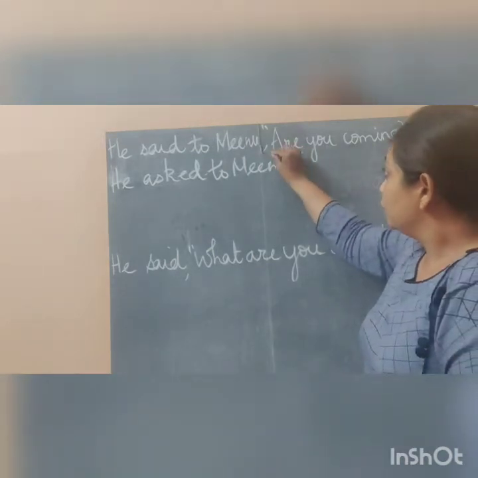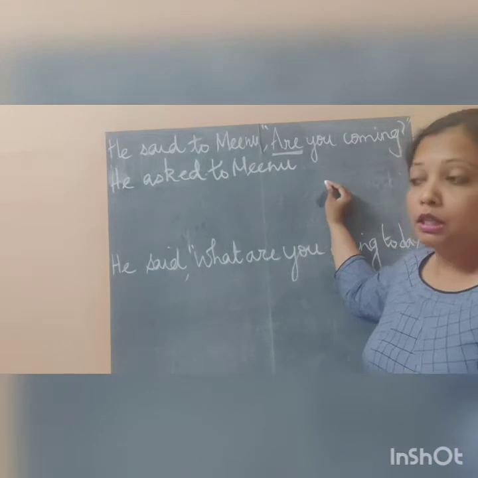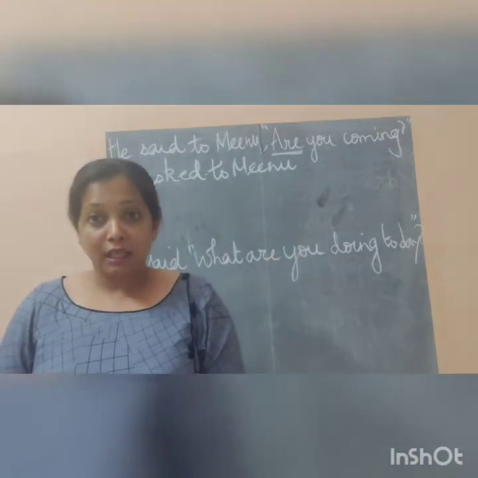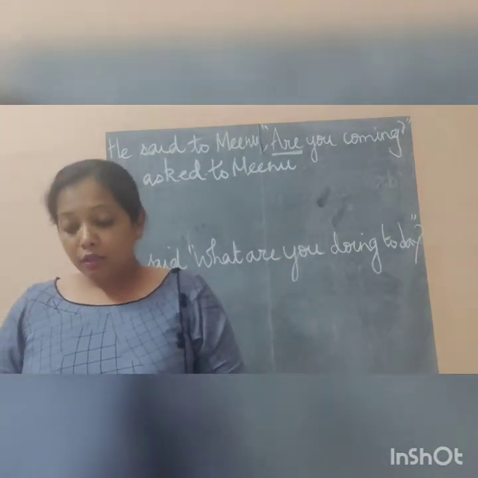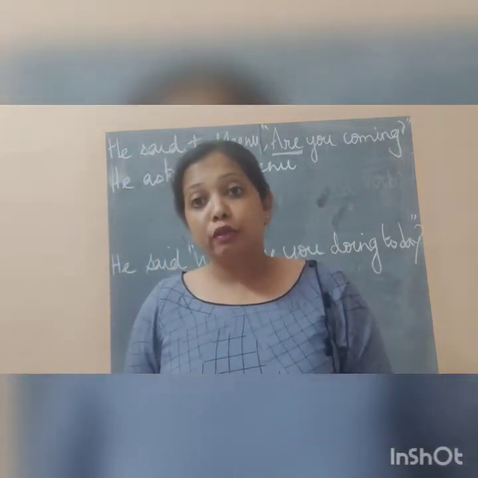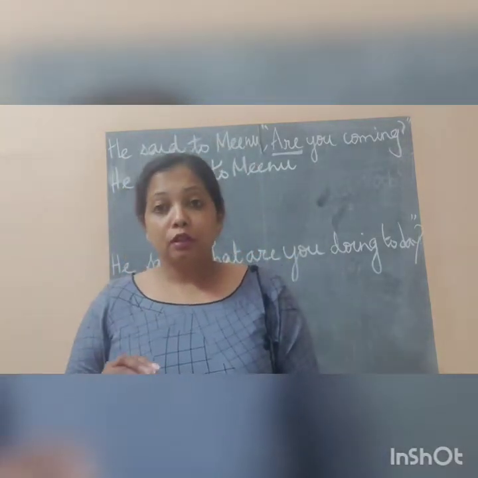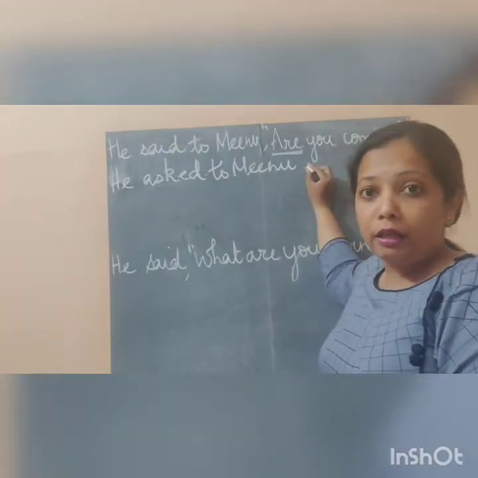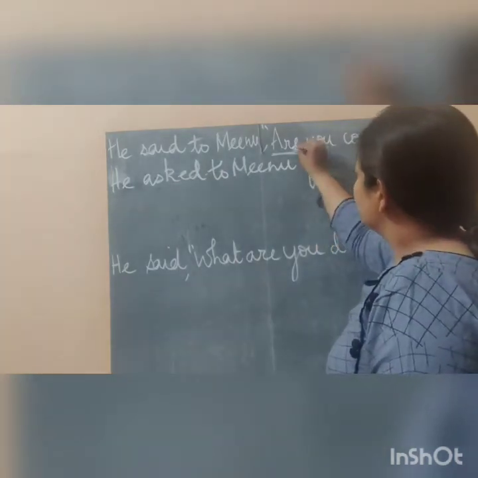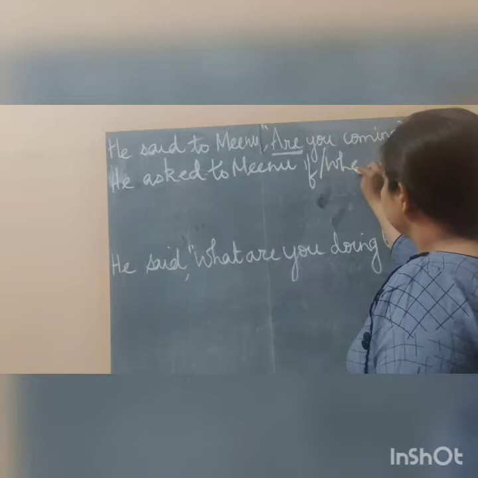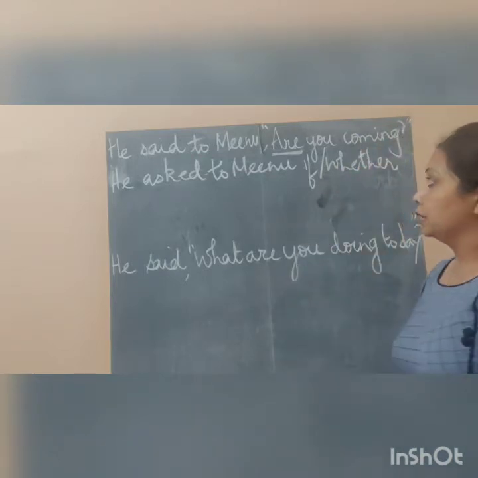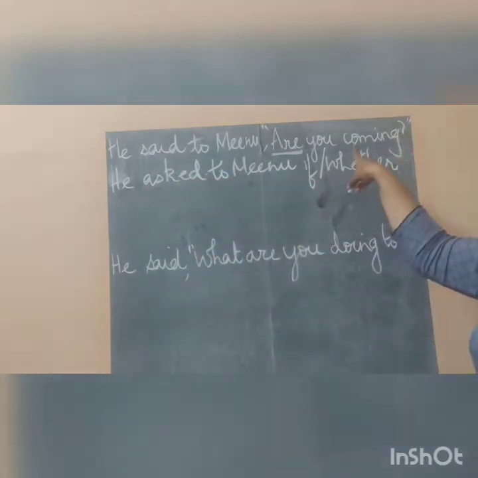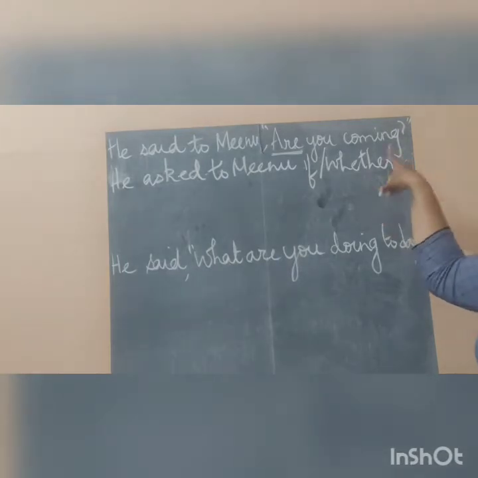Now here you can see there is a verb. Whenever there is a verb, there is a change. Now how we use that, like the connector, we use that. So here, instead of that, what will we be using? If or whether. I am writing both. You can use anything here, if or whether. So after this, we will be writing if or whether. So we have done half the changes. We said he asked to Meenu if or whether. What was the next change?